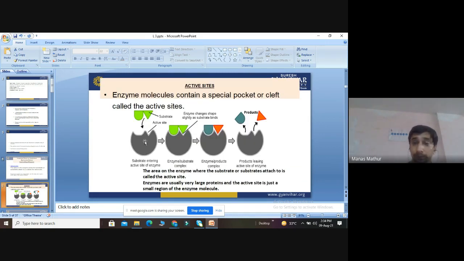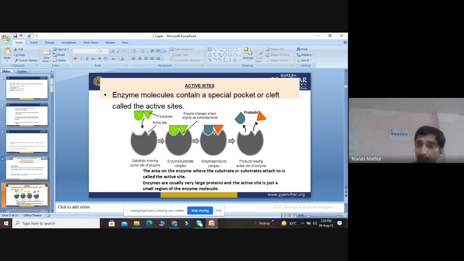We can see that in the figure. Enzyme molecules contain a special pocket or cleft. This opening is called a cleft, and this pocket-like structure is called the active site. See this diagram. Green color is the substrate. It is entering the active site of the enzyme. Once the substrate is attached to the active site, the enzyme changes shape slightly.